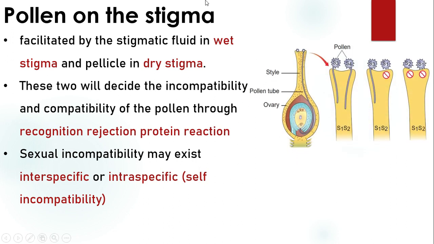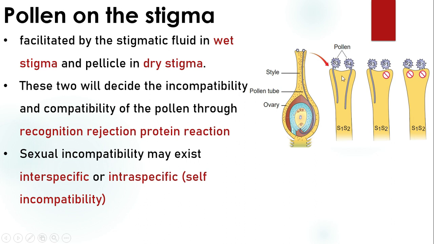Pollen on the stigma. In nature, a variety of pollen grains fall on the stigma, but all of them do not germinate. The germination of pollen is facilitated by the stigmatic fluid in wet stigma and the pellicle of dry stigma.